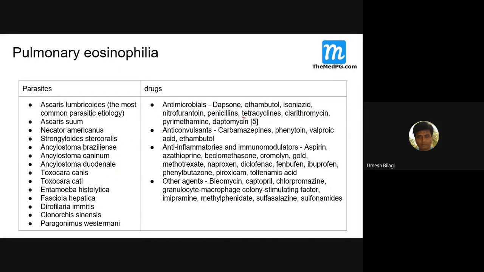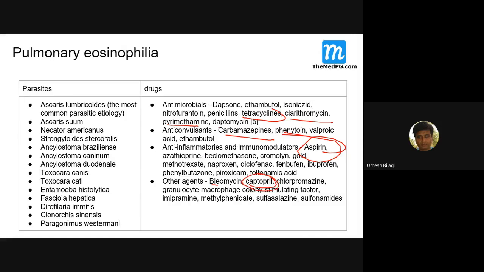Now your doxycycline is there, anyway. Tetracycline, clarithromycin, sulfonamides, pyrimethamine, anticonvulsants, carbamazepine, phenytoin, all these drugs. In this list, aspirin also can present with pulmonary eosinophilia. And these are drugs. Captopril.